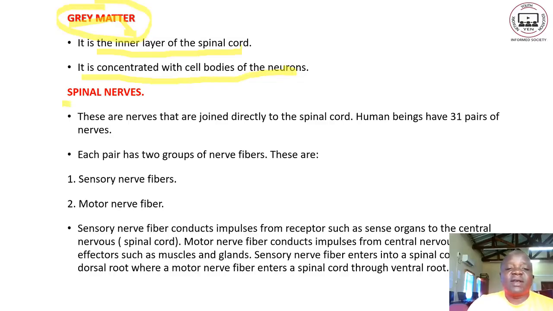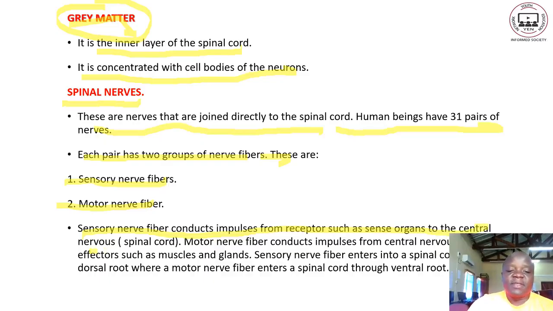So let us look at the spinal nerves. These spinal nerves are nerves that are joined directly to the spinal cord. Human beings have 31 pairs of nerves. Each pair has two groups of nerves. Number one, we have the sensory nerve fibers. Two, motor nerve fibers. The sensory nerve fibers conduct impulses from receptors such as sense organs to the central nervous system, which is the brain and the spinal cord.